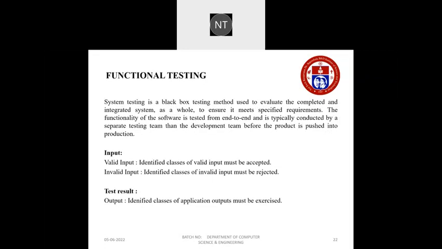Coming to functional testing, it is a black box testing method used to evaluate the completed and integrated system as a whole to ensure that it meets specified requirements. The functionality of the software is tested from end to end and is typically conducted by a separate testing team from the development team before the product is pushed into production. In functional testing, the first input is valid input. The identified class of valid input must be accepted, and the identified class of invalid input must be rejected, and the test result is that identified classes of application outputs must be exercised.